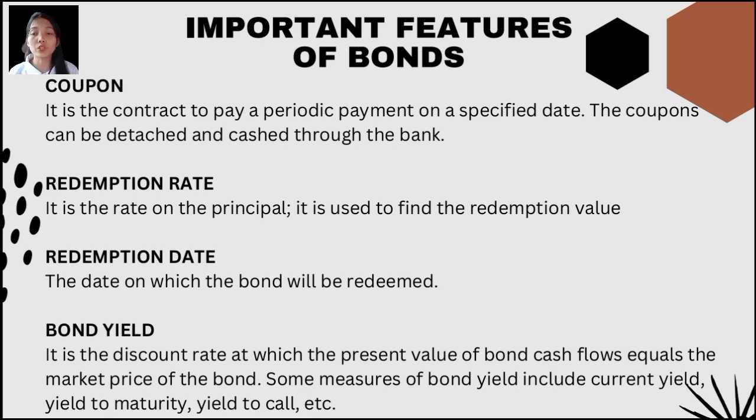Next one is redemption rate. It is the rate on the principal. It is used to find the redemption value. So, dito sa redemption rate, makikita nyo mamaya sa mga susunod na example natin kung ano yung redemption rate. Di ba? Meron tayong coupon rate and meron pa tayong redemption rate. So, dalawa yung rate na nasa given. So, makikita natin mamaya sa mga susunod pang reports or sa mga examples.